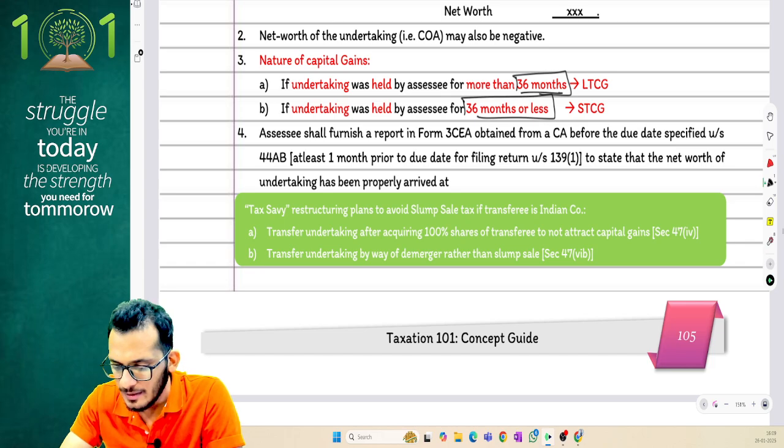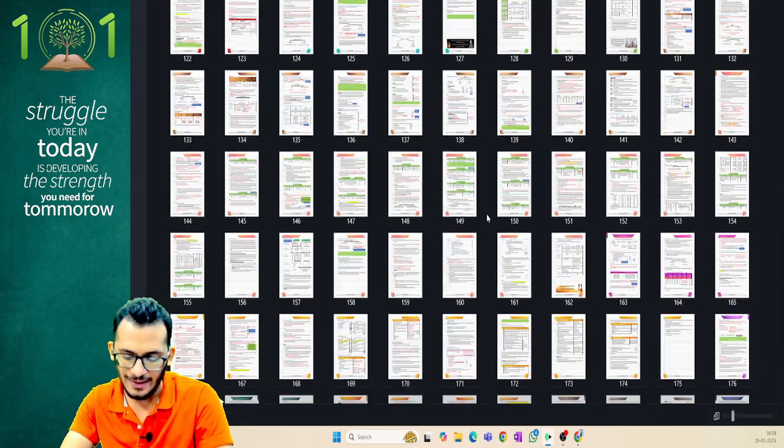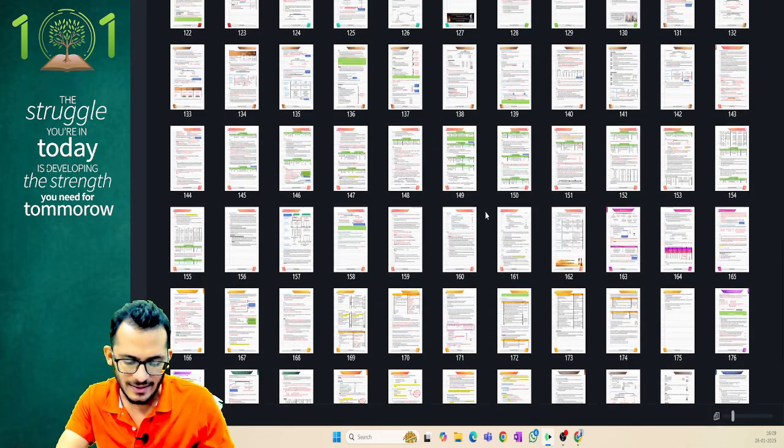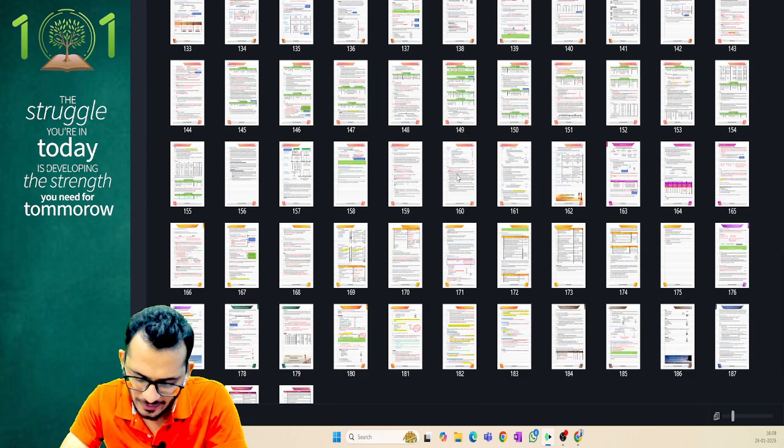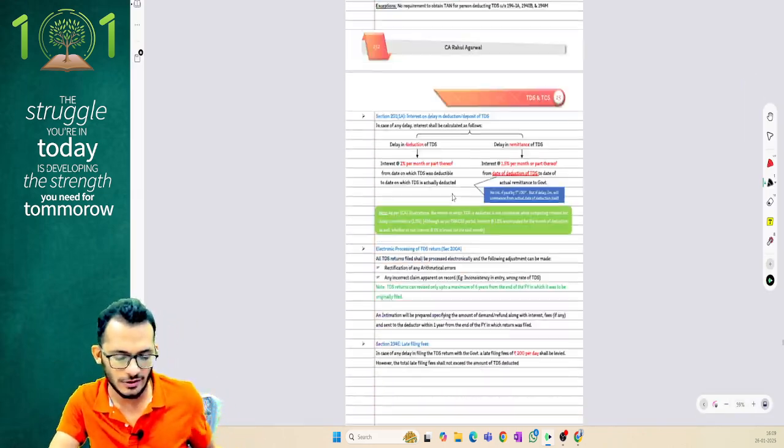The final amendment, people, will happen directly in your chapter called TDS. If you move on to this chapter called TDS, you will find that there is a new amendment, a section called section 194T.